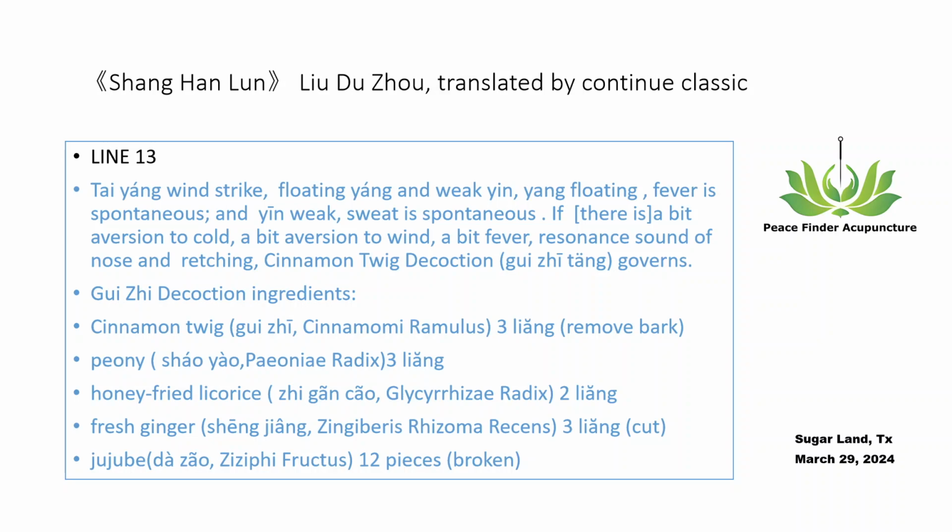Guiji Tang ingredients. Cinnamon twig, Guiji, Cinnamomi ramulus, 3 liang, remove bark. Peony, Shaoyao, Paeoniae radix, 3 liang. Honey-fried licorice, Gancao, Glycyrrhizae radix, 2 liang. Fresh ginger, Shengjiang, Zingiberis rhizoma recens, 3 liang, cut. Jujube, Dazao, fructus, 12 pieces, broken.